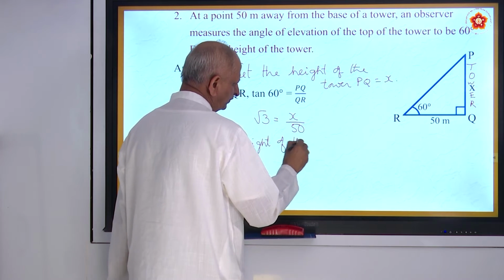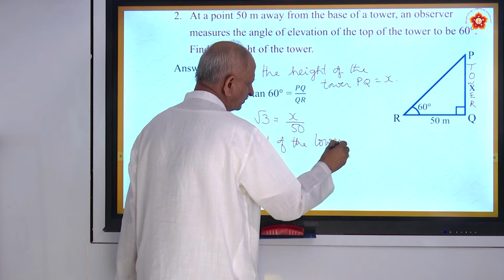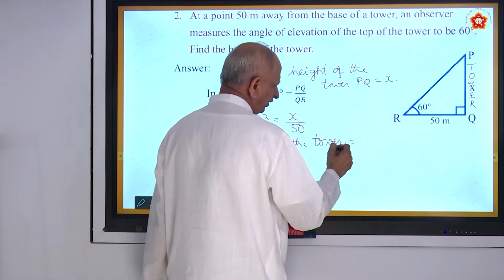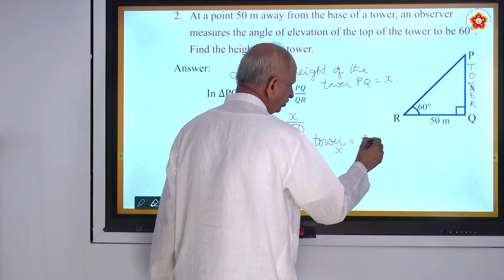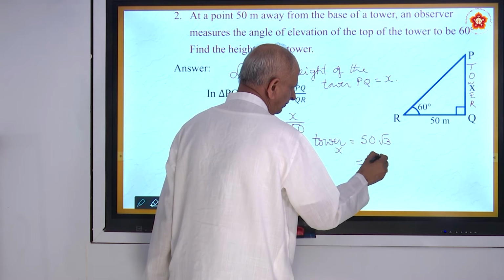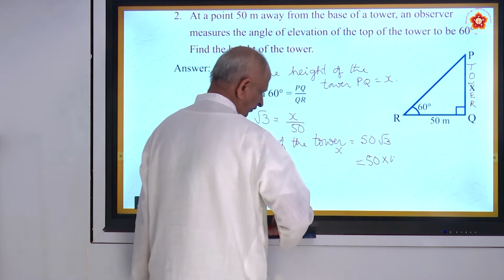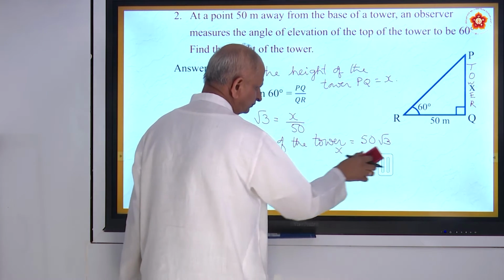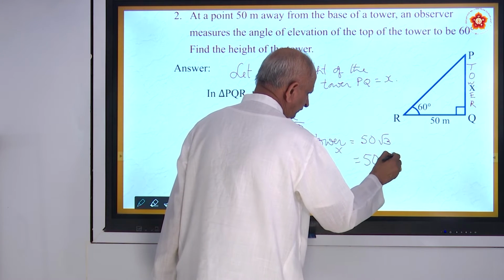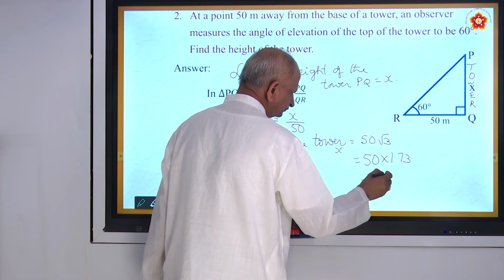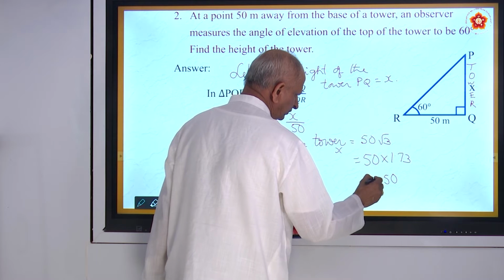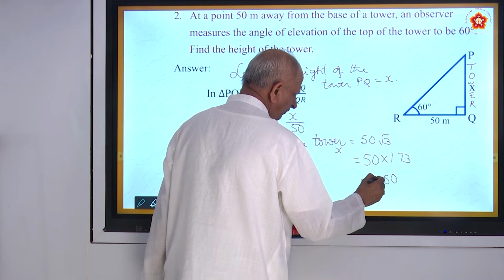These are very simple questions with only one variable. So x is equal to 50 into root 3. Suppose root 3 is 1.73. You multiply that, 50 into 1.73. 5 3s are 15, 5 7s are 35 plus 1, 36. 5 1s are 5 plus 3.